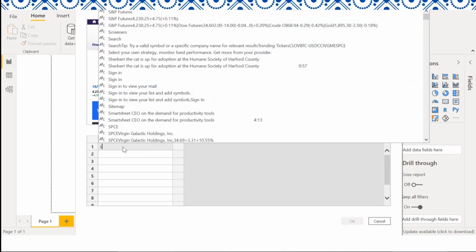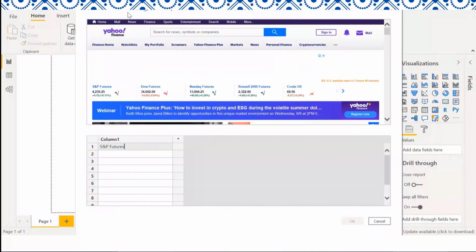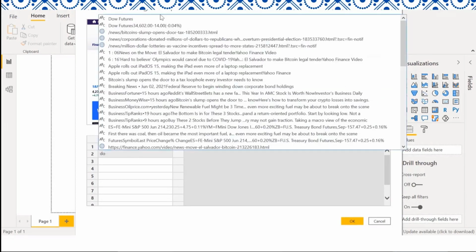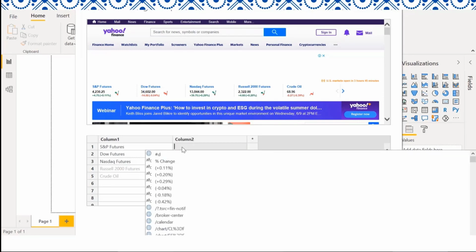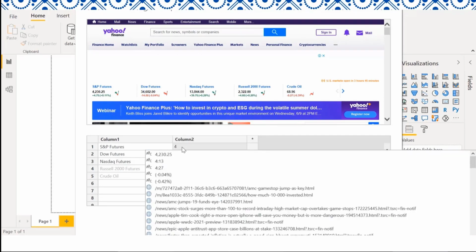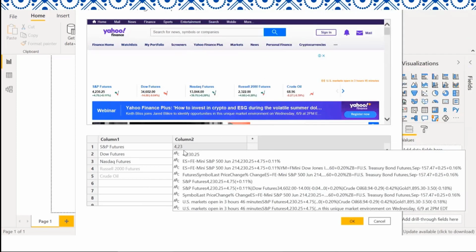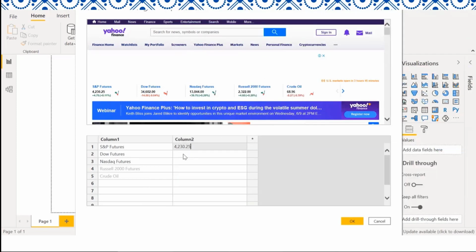So what I'm going to do is S&P futures, and it automatically comes up for us because it can read the website. And then I'm going to do the DOW futures. Once I do that, it automatically comes up with the result because it knows what you're talking about. And the next thing I'm going to do is the share prices. And this one will be automatic too.